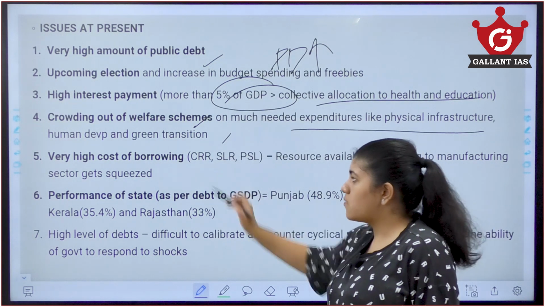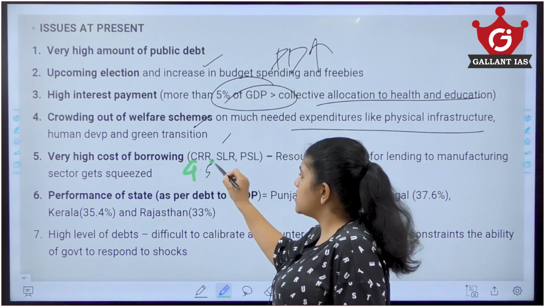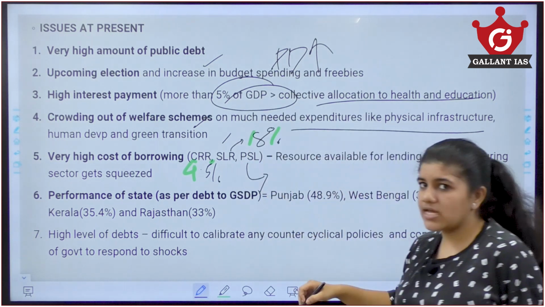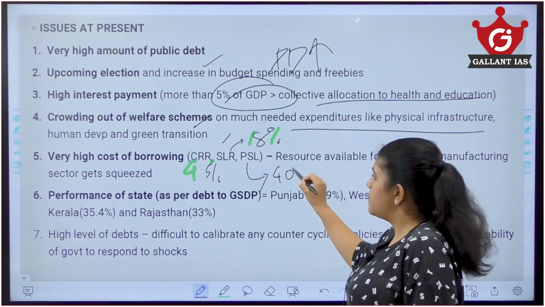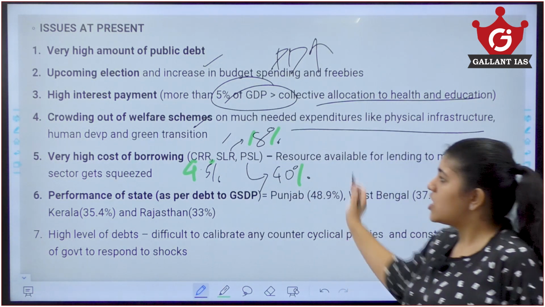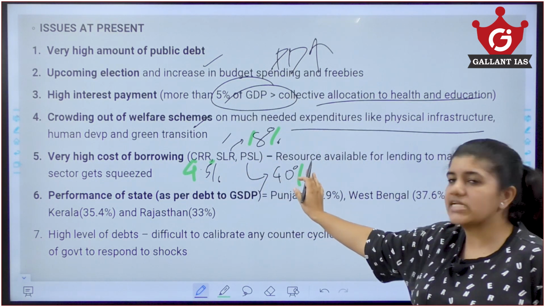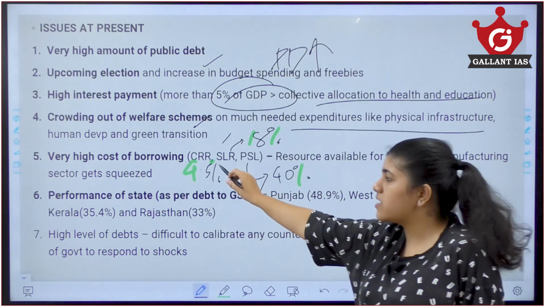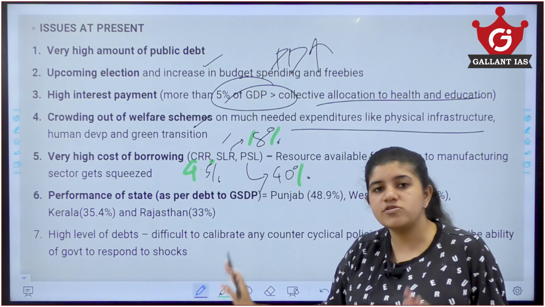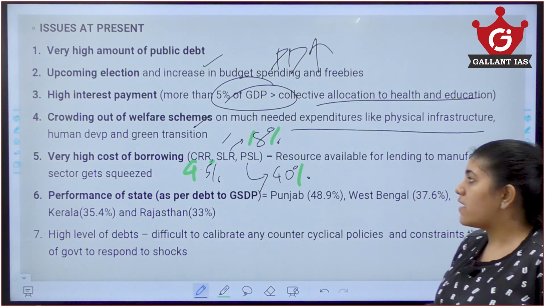Now, very high cost of borrowing. Presently, our CRR rate is about 4.5%, our SLR rate is 18%, and our public sector lending is about 40%. Combine all this, it goes to around 60 to 70%, which the bank has to keep to themselves in public sector lending, CRR and SLR. CRR is cash reserve ratio, SLR is statutory liquidity ratio. These are some of the key terms which you learn in banking and in our economy. So, you have to know that.